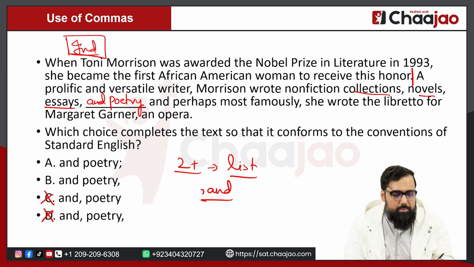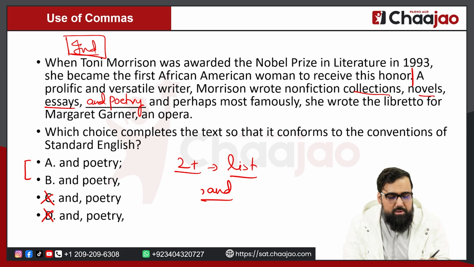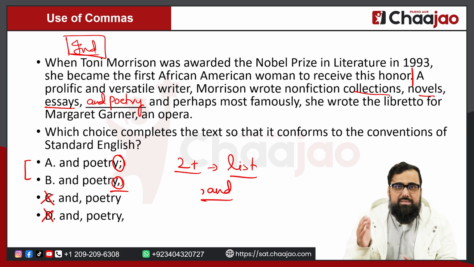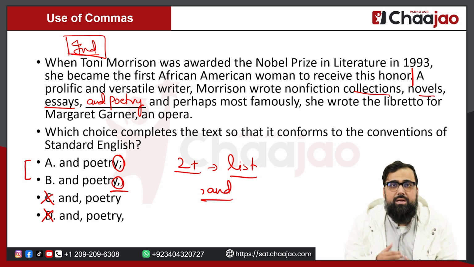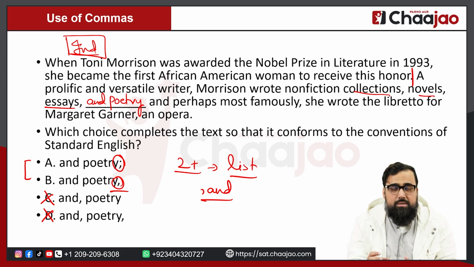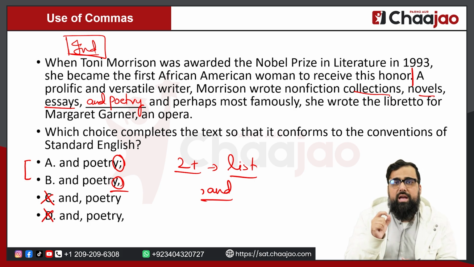Now you're left with option A and option B. These are the two options that you are left with. Now what's the difference? In one of the options you have a semicolon after poetry, and in the other option you have a comma after poetry. There are two things that you have to see. The first and foremost thing is whether the sentence that is coming after it is an independent sentence or a dependent sentence. That is the first thing that you have to check.